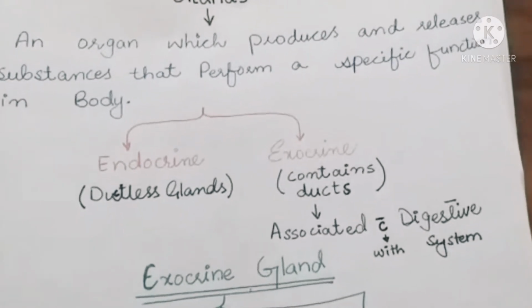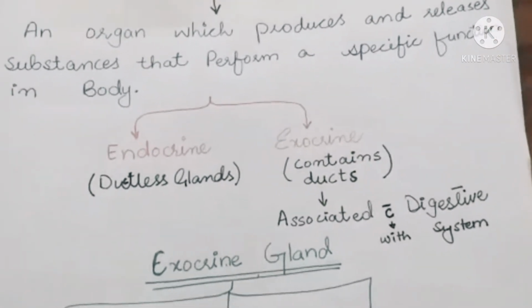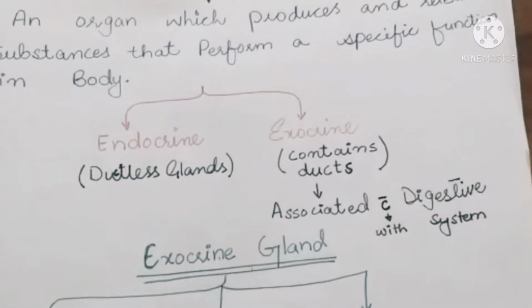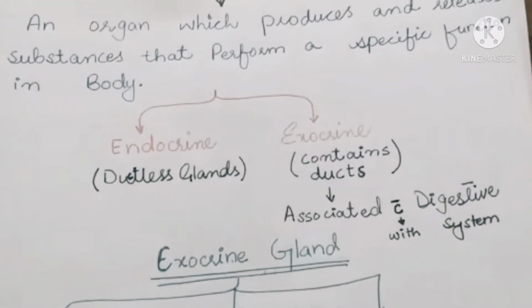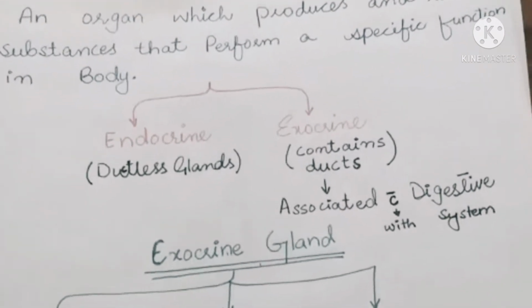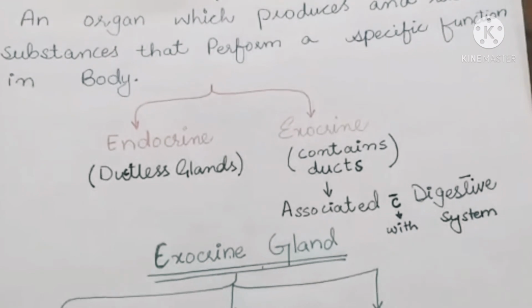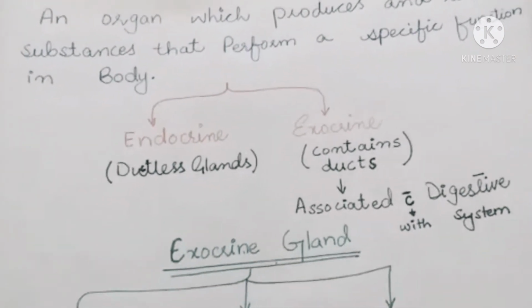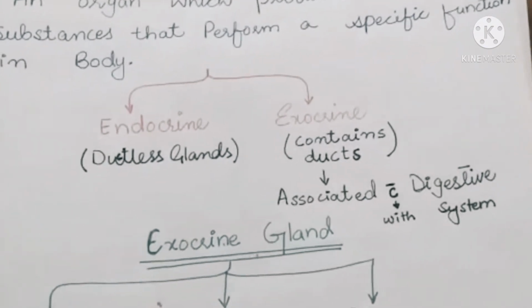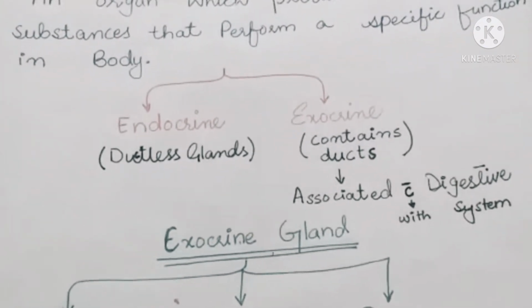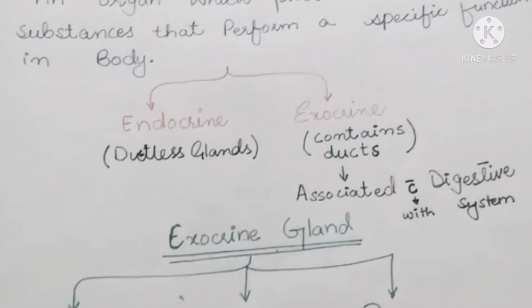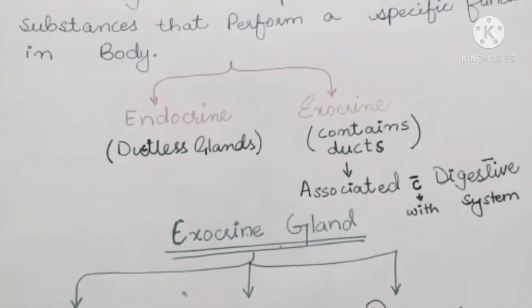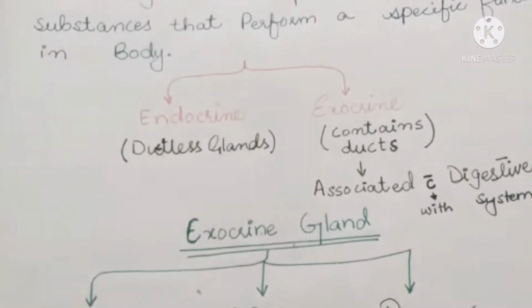In our body, the glands are of 2 types: endocrine glands and exocrine glands. Endocrine glands are ductless glands, which means they do not have a duct for the secretion and require the blood to reach their destination. And the other is exocrine, that contains ducts. Ducts are the way that is utilized for their secretion.